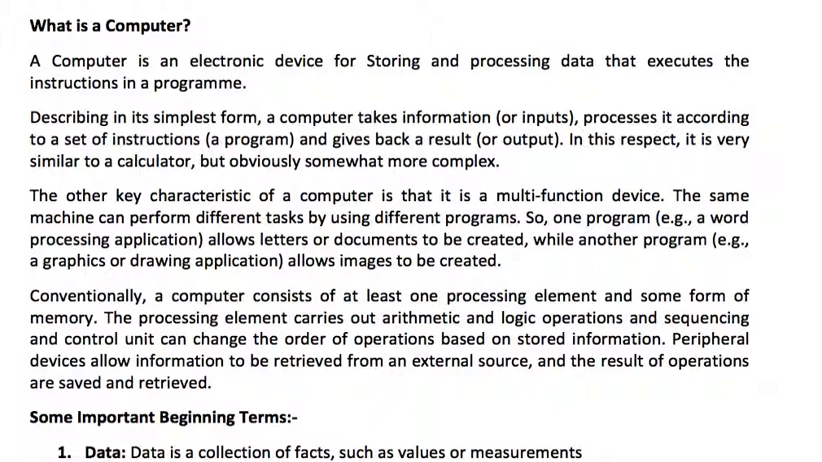And it consists of a processing element and some form of memory. The processing element carries out arithmetic and logic operations, and a sequencing and control unit can change the order of operations based on stored information. Peripheral devices allow information to be retrieved from an external source, and the results of operations are saved and retrieved. So this is somewhat about what is computer.